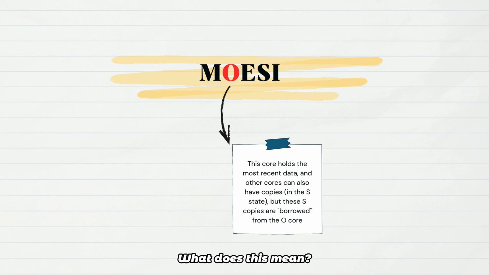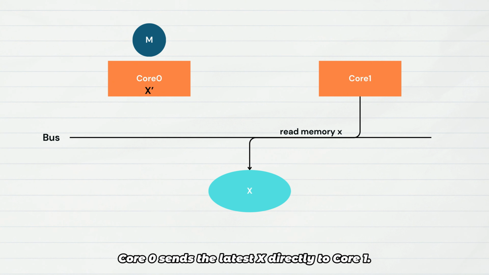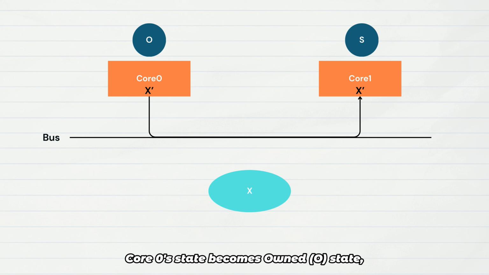What does this mean? Here's an example. Core 0 modifies X, entering the modified state. Core 1 wants to read X. Core 0 sends the latest X directly to Core 1. Core 0's state becomes owned state, and Core 1's state becomes shared state. This way, memory doesn't need to be updated and data propagates directly from core to core, resulting in higher performance. This is a very clever optimization. MOESI can significantly reduce memory writebacks and bus traffic.